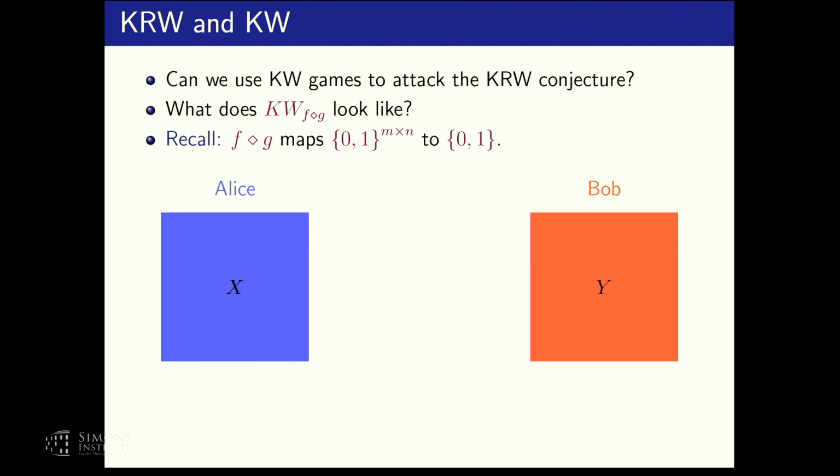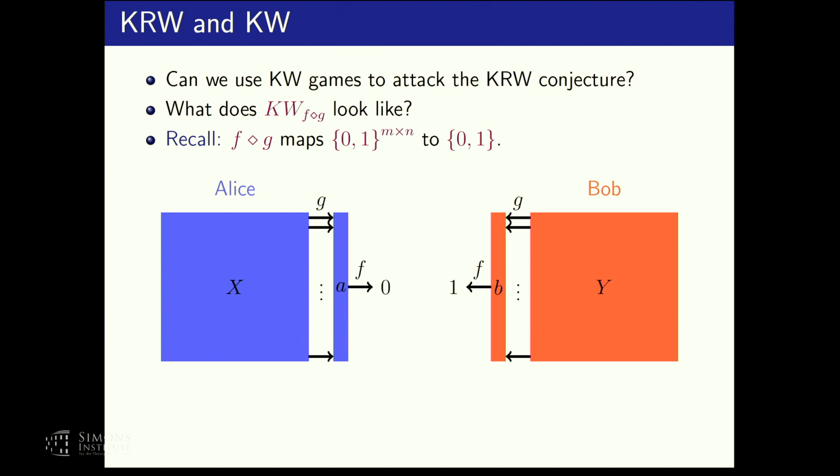Remember that the composed function takes as input m by n matrices. So Alice and Bob now get m by n matrices, x and y, and their goal is to find an entry on which those two matrices differ. What do they know about these matrices? They know that if they compute g on every row of these matrices, they would get two strings, A and B, such that if they compute f on those strings, they would get 0 and 1 respectively. This is the basic promise that they have, and they want to use it to find an entry on which the matrices differ. Taking this view, there is a natural way to solve this communication problem.